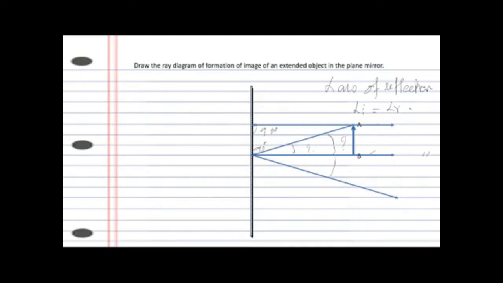Now the next part is to draw virtual light rays. Now this is a real light ray. It is actually going and coming back. So its image will fall on the backside, isn't it? Whenever you are drawing an image, you have to put that in a dotted line. Otherwise you cannot make a difference. If this is a real line, this is a virtual line, right? It's an image. So in the same way here, this particular line will have an image somewhere here, right?